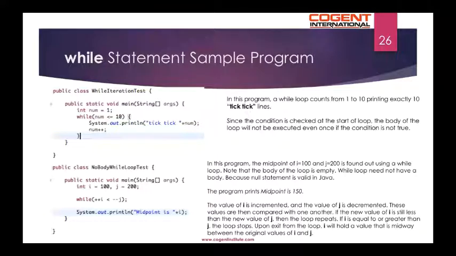The value of i is incremented and the value of j is decremented. These values are then compared with one another. If the new value of i is still less than the new value of j, the loop repeats. If i is equal to or greater than j, the loop stops. Upon exit from the loop, i will hold a value that is midway between the original values of i and j.